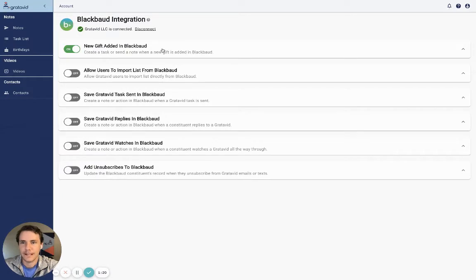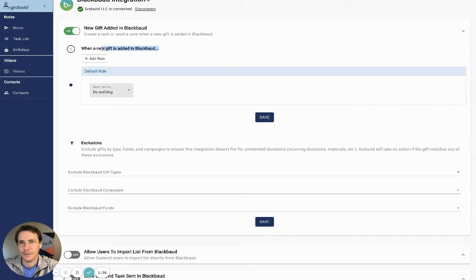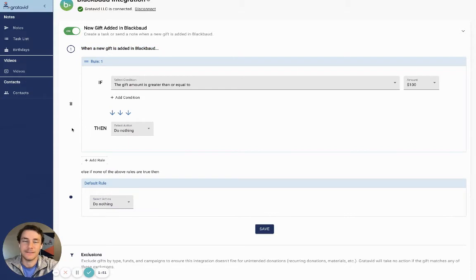Awesome. So like I said, I'm just going to cover the new gift added integration. But just know there are other integrations for sending data back into Blackbaud, such as task sent, replies, and watches, but I'm going to cover those in a separate section. Sweet. So let's get into it. What I can do is say, hey, when a new gift is added in Blackbaud, take some action within Gratavid. You can say automatically send a note, which can be any note campaign you want to send, or create a task. And then the cool thing is you can add some rules based off a lot of different filters.